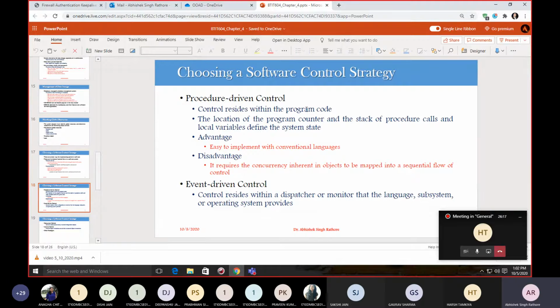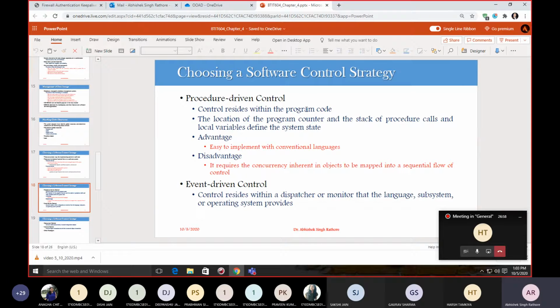The major advantage of procedure driven control is that it is easy to implement with conventional languages. The disadvantage is that it requires the concurrency inherent in objects to be mapped into a sequential flow of control. So the designer must convert your events into operations between your objects. A typical operation corresponds to a pair of events: an output event that performs output and requests input, and an input event that delivers new values to your system.